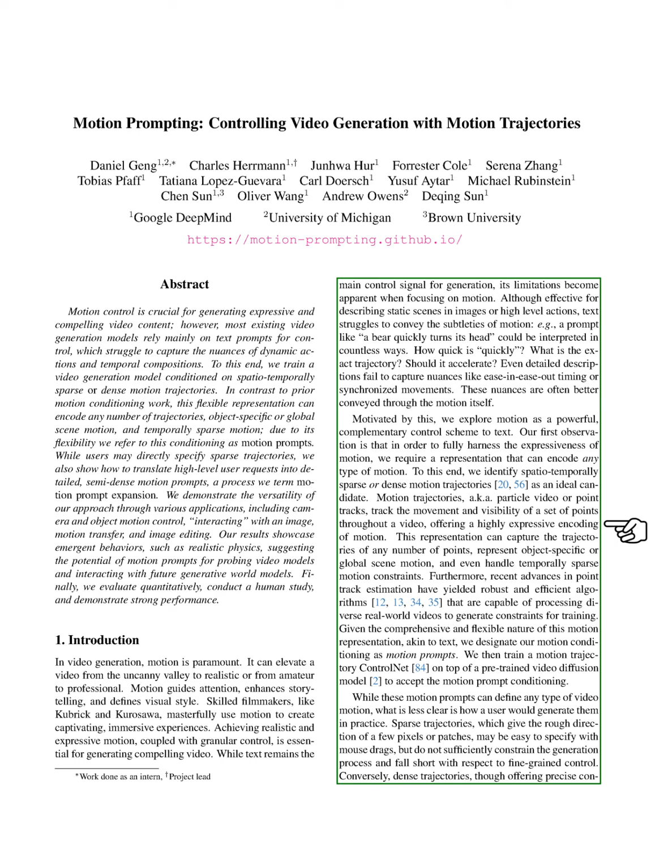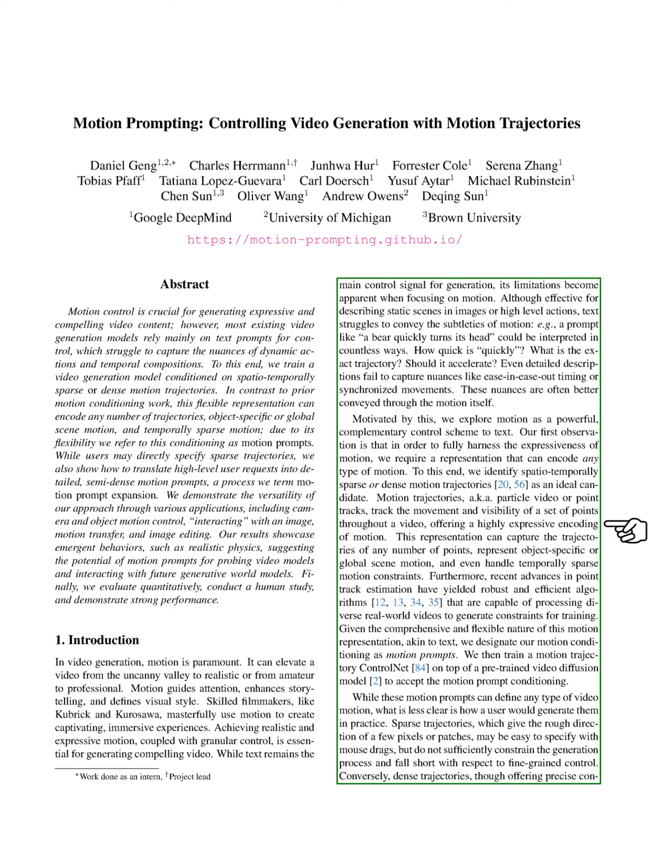We first note that to fully utilize motion's expressiveness, we need a representation that can encode various types of motion. We identify spatio-temporally sparse or dense motion trajectories as ideal candidates. These motion trajectories, also known as particle video or point tracks, follow the movement of points in a video, providing a rich encoding of motion.